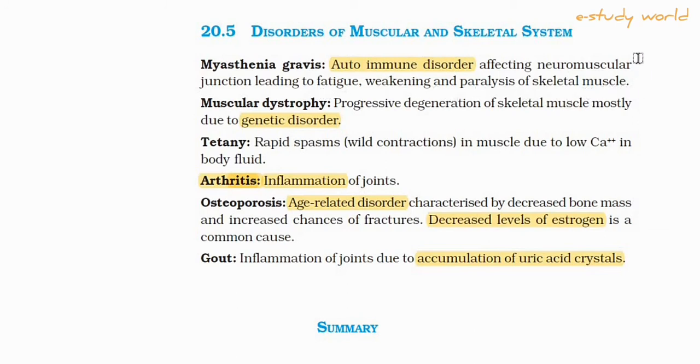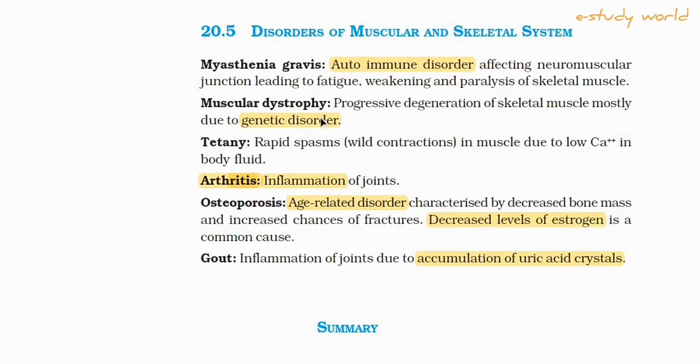It's a very difficult and very problematic disease, and there is no complete treatment of this disease, only a little bit of treatment, and a complete cure is not present.